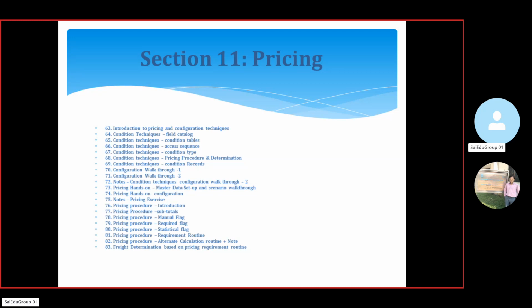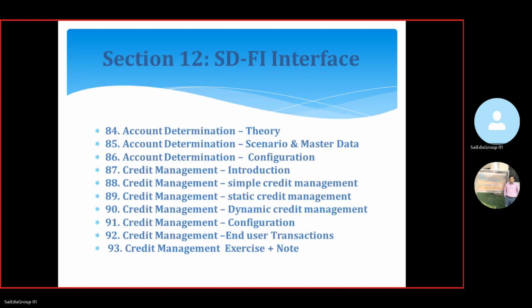We'll provide the notes on the pricing procedure for reference in real-time scenarios. Next is freight determination based on price requirement routines.